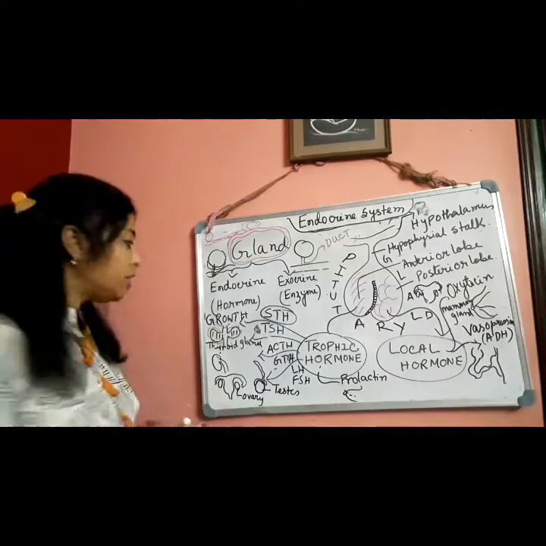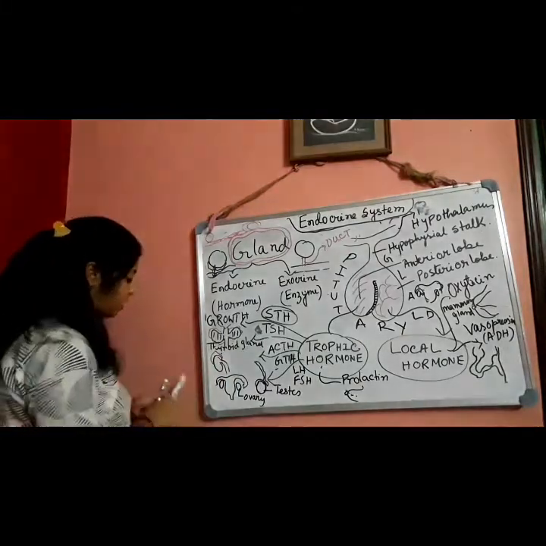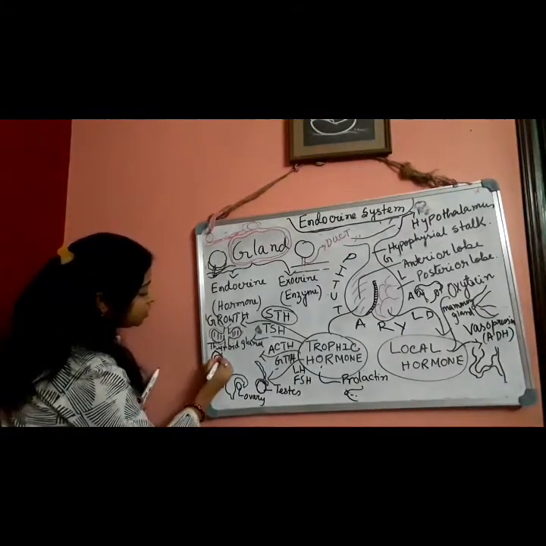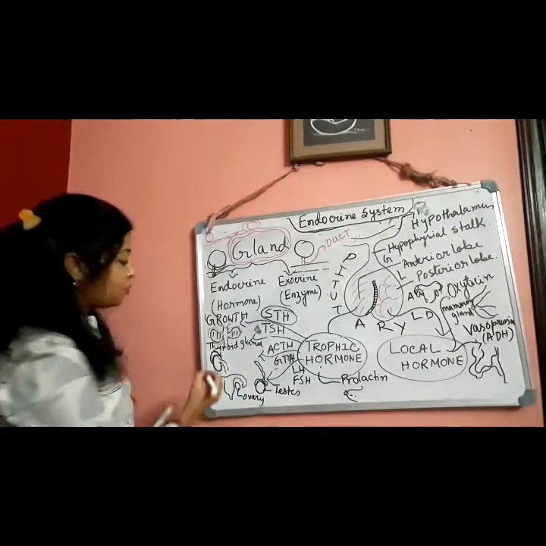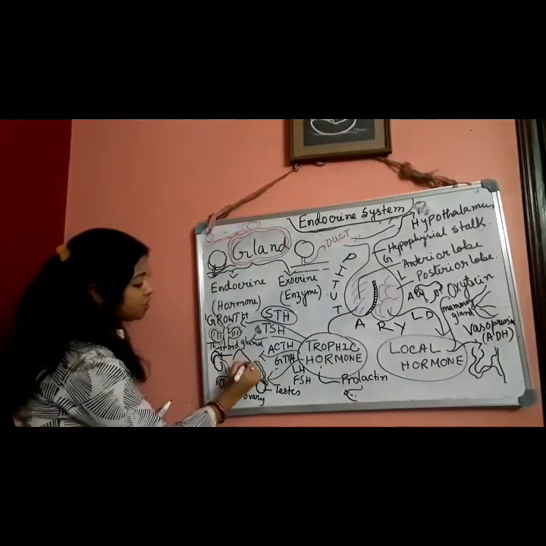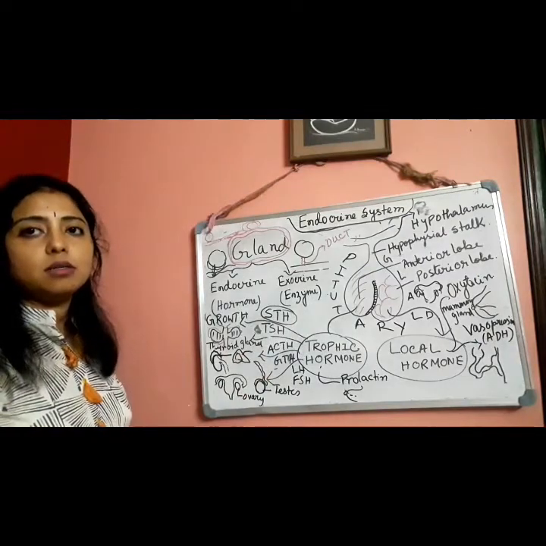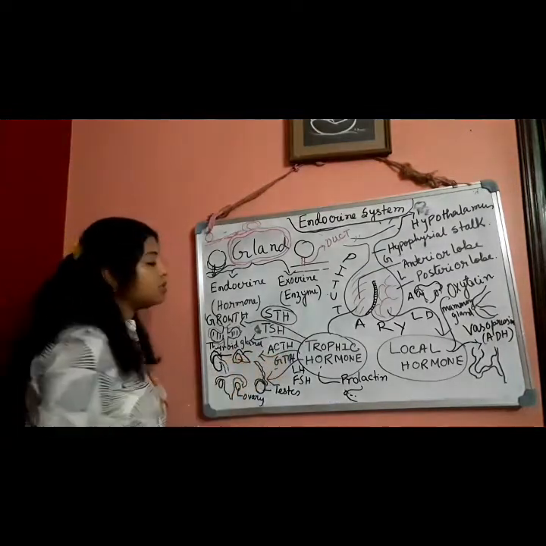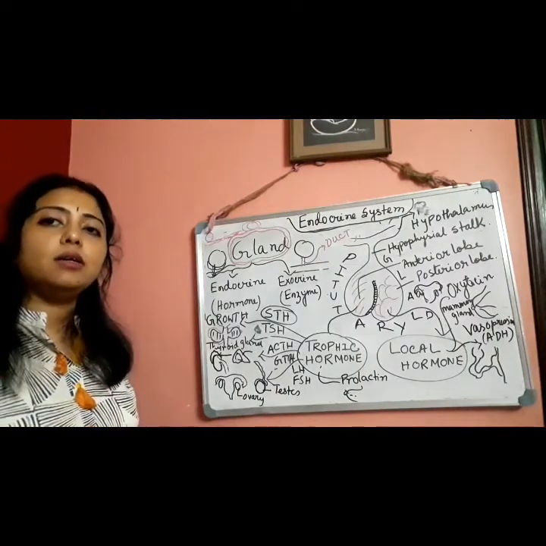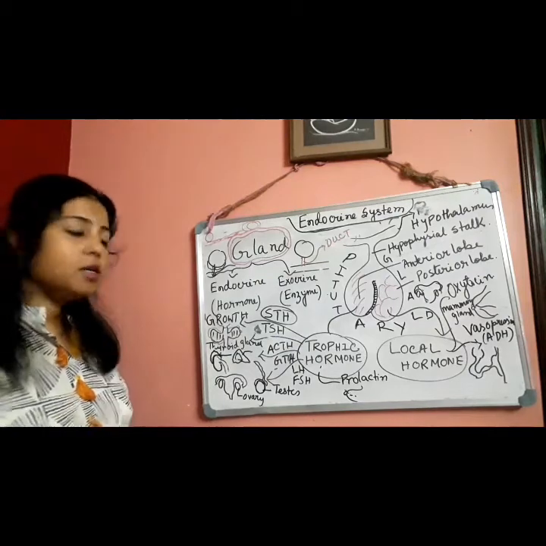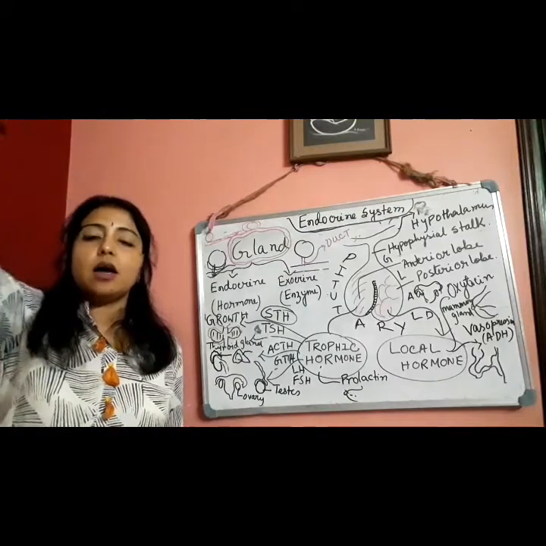Adrenal cortex. Here, this is the one cap-like structure. Here I have drawn it. It is one cap-like structure which is fitted above the kidney. Okay, this portion from here, it has two parts. From the cortex region, ACTH will be secreted. ACTH will stimulate the secretion of the hormones which are secreted from the cortical part of the adrenal gland. Clear? Adrenal gland will be looking like a cap and it is fitted above the kidney.